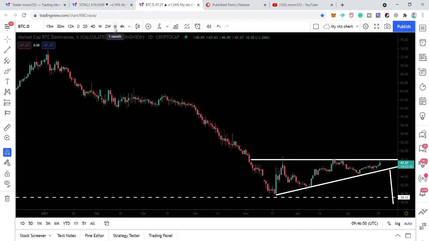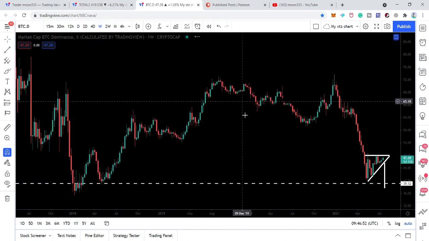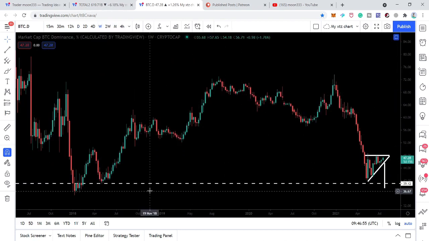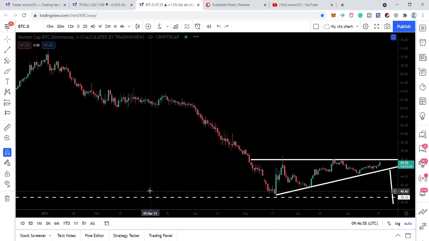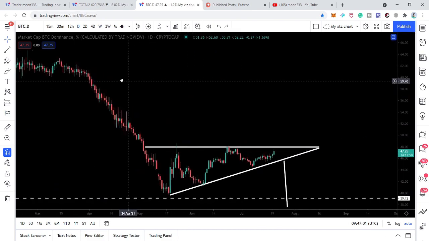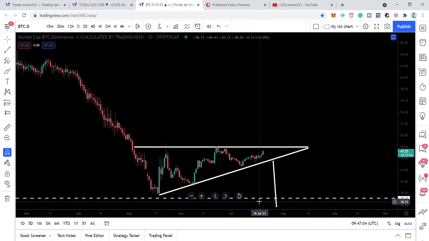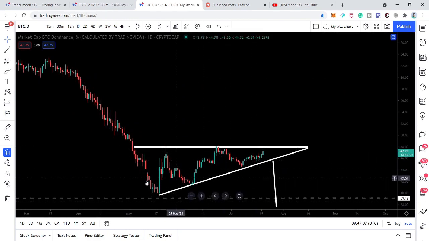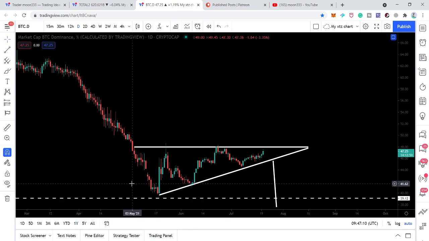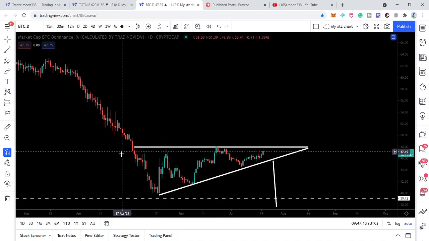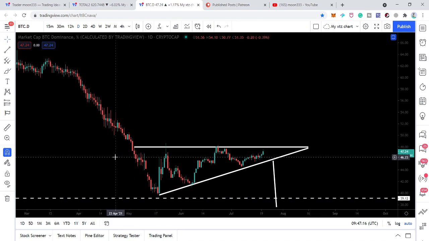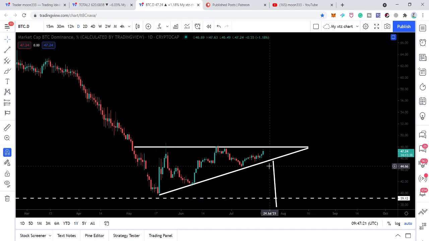Let me change it back to the weekly time frame again, and we can see we will be very close to the all-time lowest value of this index if it is broken down, and then the index can move further down to break this support like we have here. And then we have the lowest support at 35. The value is 35. Now this alone is not sufficient to have an altcoin season. If it is broken down, then definitely the dominance will decrease, and the altcoin market can move towards the upside and towards the downside freely without the dominance of Bitcoin.